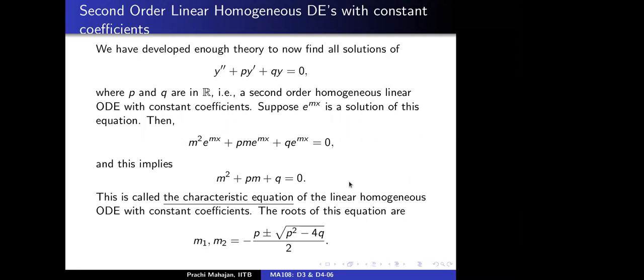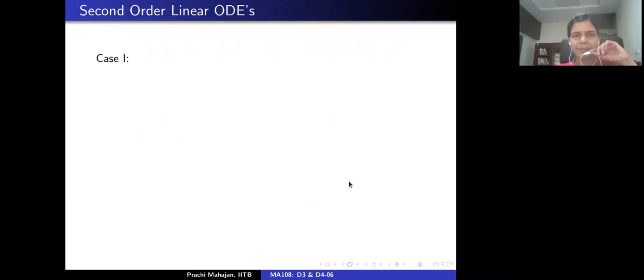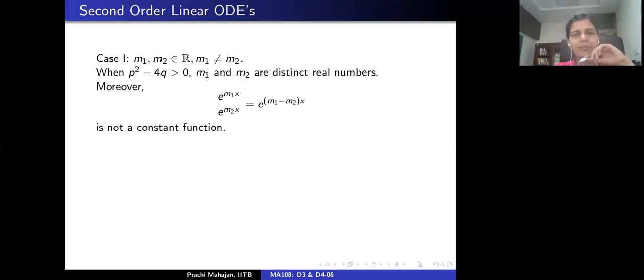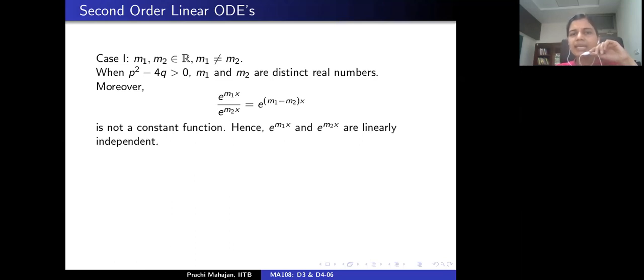Okay, all right. Let's look at the first case where m1 and m2, the solutions of the characteristic equation, are real and distinct, which means that p square minus 4q is strictly positive. Then the two solutions y equal to exponential m1x and exponential m2x are linearly independent.